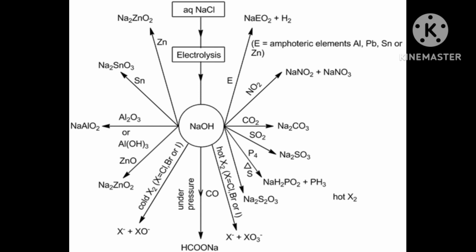The cation takes the electron. In general, for a metal ion you can write M n plus, capital M, small n plus. We don't know the value of n. Then M n plus plus n electrons, we don't know how many electrons there are, gives M, the metal.